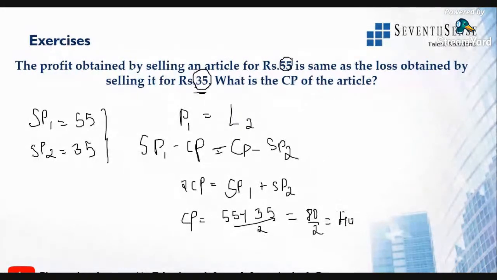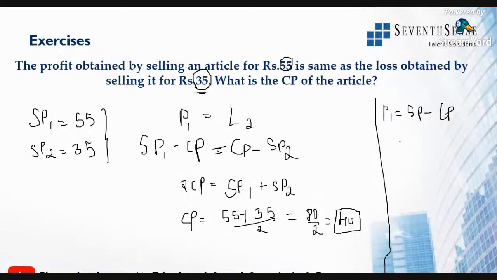All right, now if you apply this, cost price of the article is 40, selling price of the first one is 55. So what will be the profit for the first article? Profit is selling price minus cost price. Selling price is 55, cost price is 40, so it will be 15 rupees.